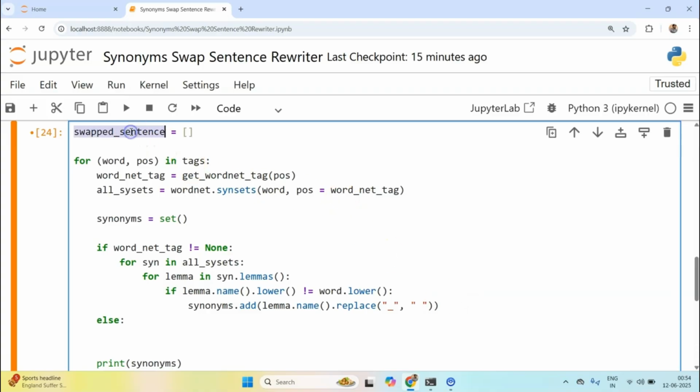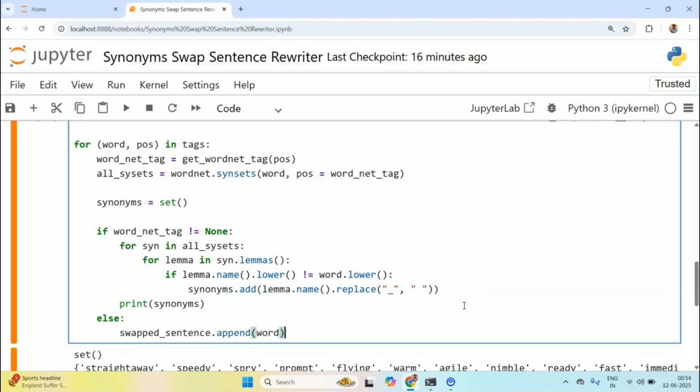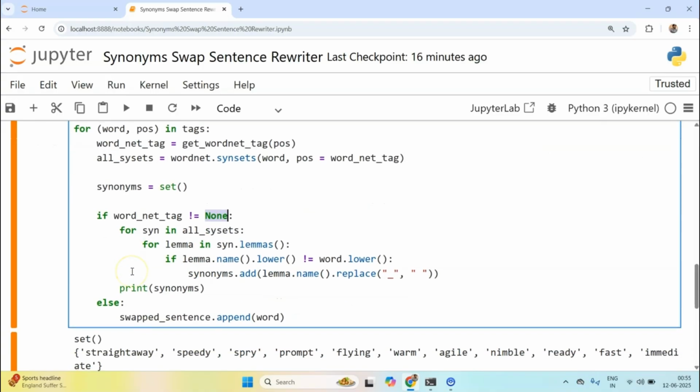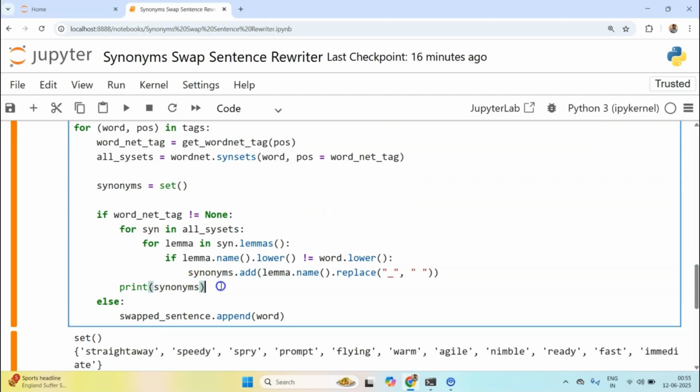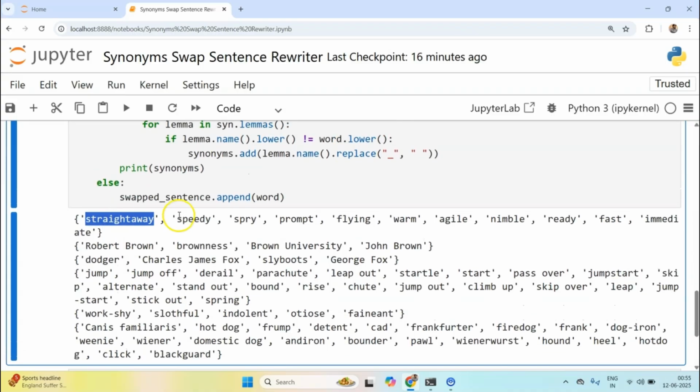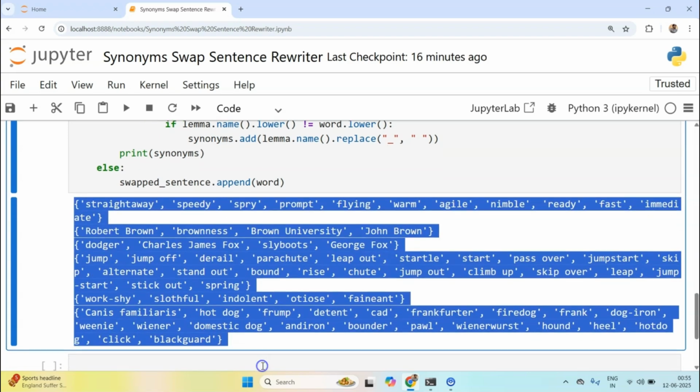So here I take my swapped sentence dot append the same exact word. Let me print out the synonyms and put it right here. I hope you are getting the idea. If wordnet tag is not none, only then will I look for synonyms. Otherwise I'm not looking for synonyms. So now you see straight away speedy, spry, prompt, and so on. So we are getting all these synonyms.